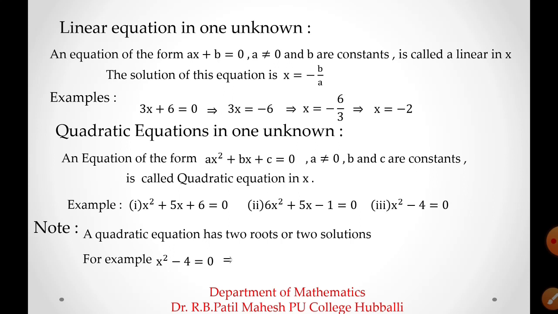Let us see. Here, if I take minus 4 to the right side, then x square equal to 4. The square on the left hand side, take it to the right side: x is equal to square root of 4, and you know that the square root of 4 can be written as plus or minus 2, students. Here the value of x is 2 or the value of x is minus 2. So this is a brief concept of quadratic equations.